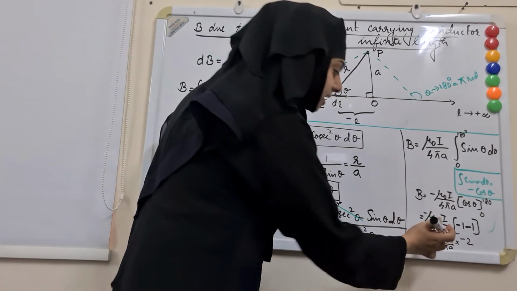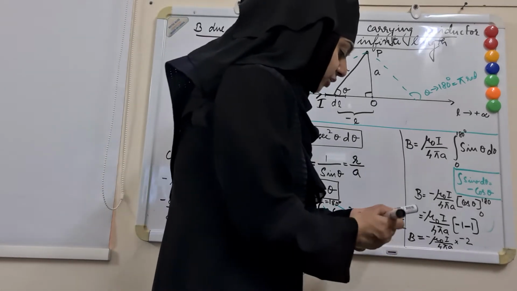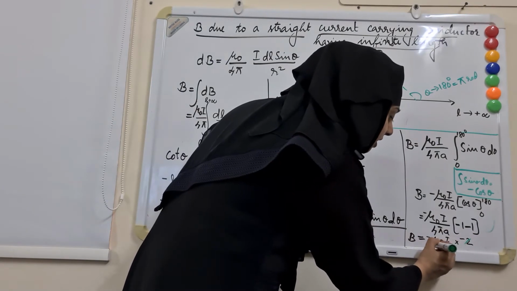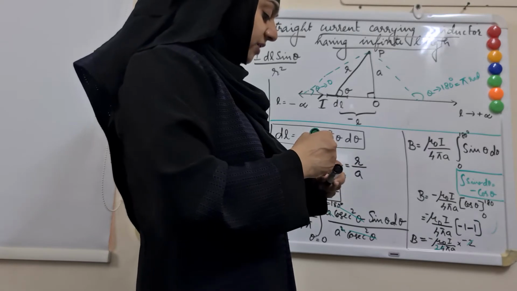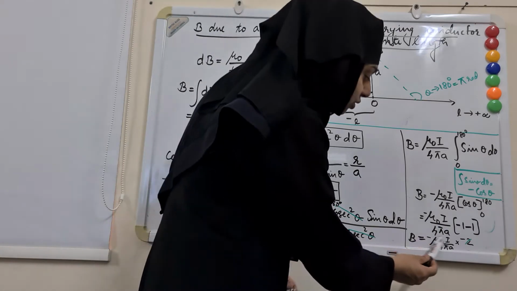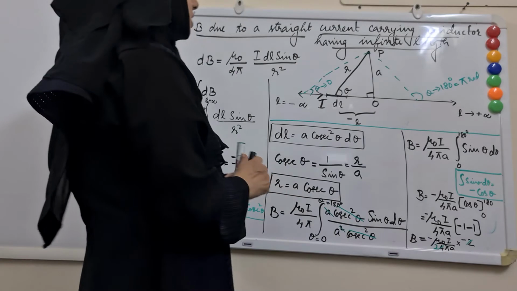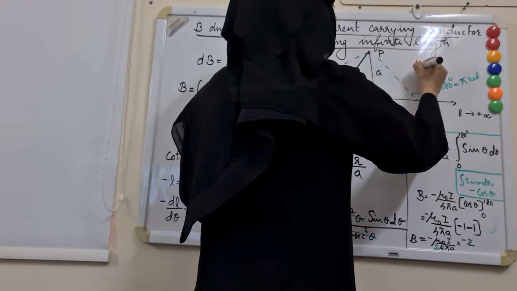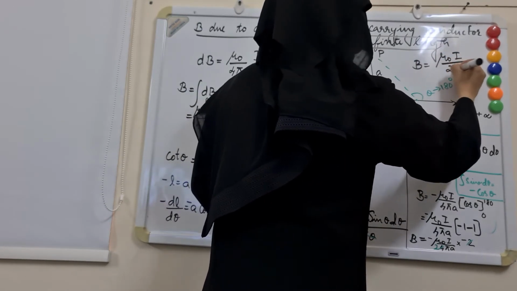So minus and minus will get cancelled, or when you multiply it will become plus, and you have here 2, it cancels with 4 in the denominator, leaving a 2 in the denominator. So what we have as the final expression is B is equal to mu naught I by 2 pi a. So I don't have space here, so let me express it here. The final result which we got, B is equal to mu naught I by 2 pi a.